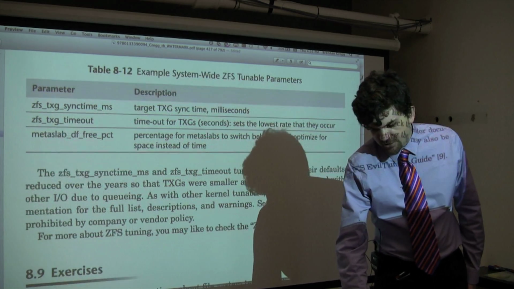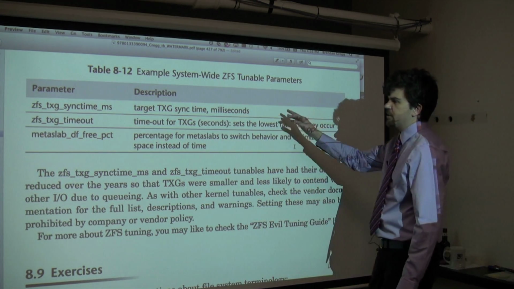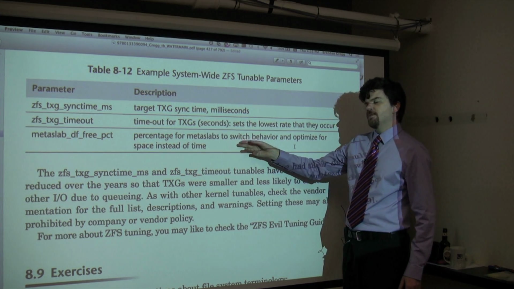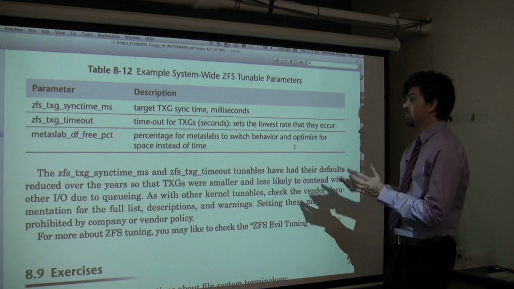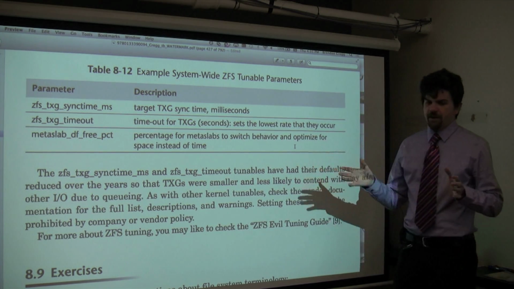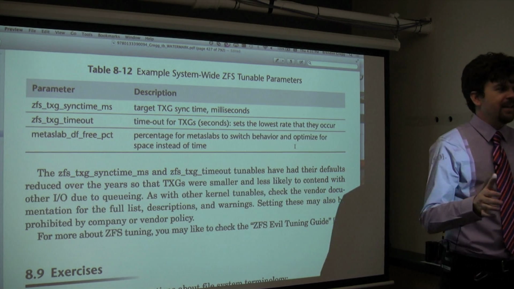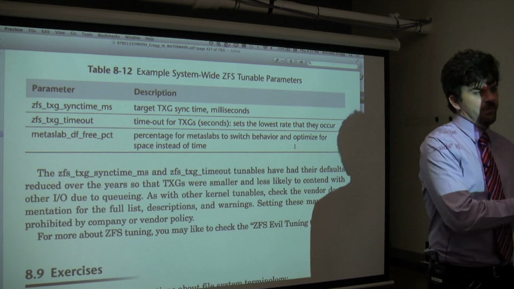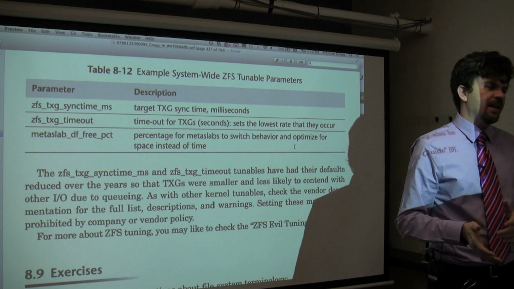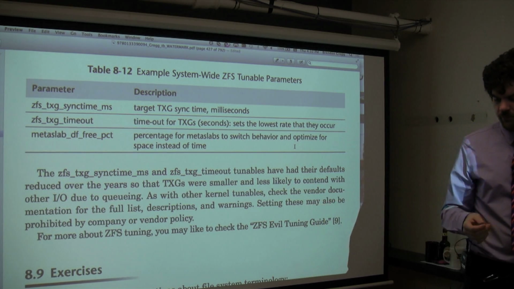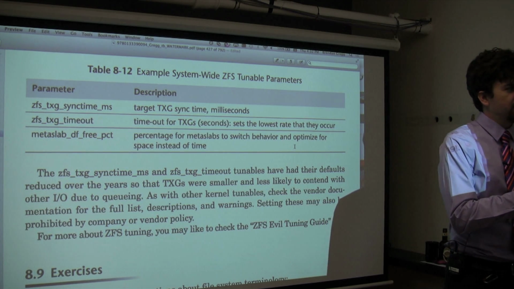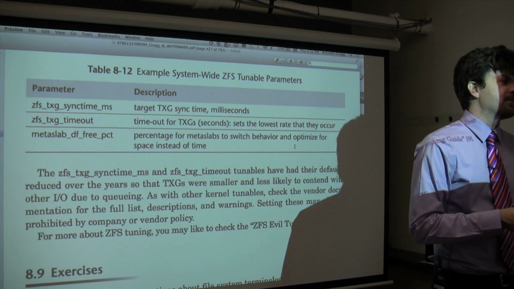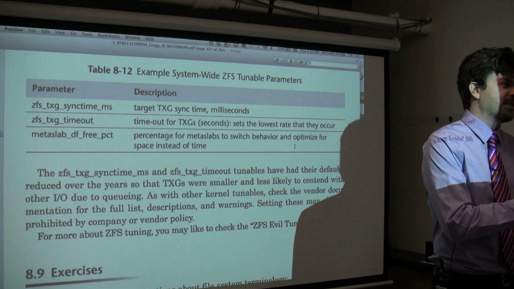There are some system-wide ZFS tunable parameters, like how often we flush transaction groups. And this thing that I've been tuning on the Joyent cloud, which is metaslab_df_threshold. We tuned it a while ago, actually. ZFS breaks the pool into things called metaslabs. FFS broke them into cylinder groups. Metaslabs may be 16 gigs in size. ZFS has a fast fit policy until you cross a threshold, and then it tries to do the best fit policy so that it can squeeze the most out of the remaining space.